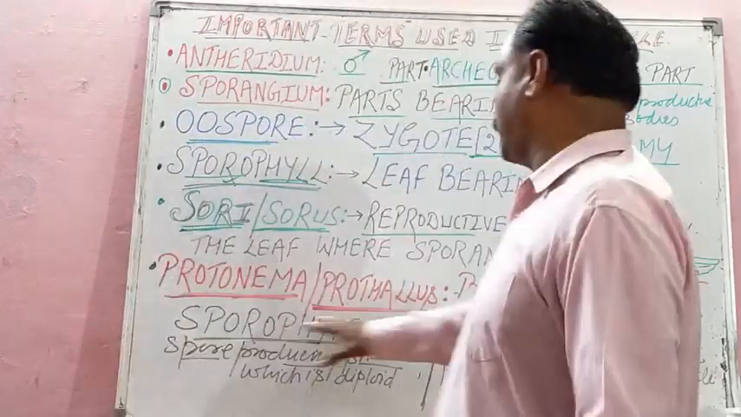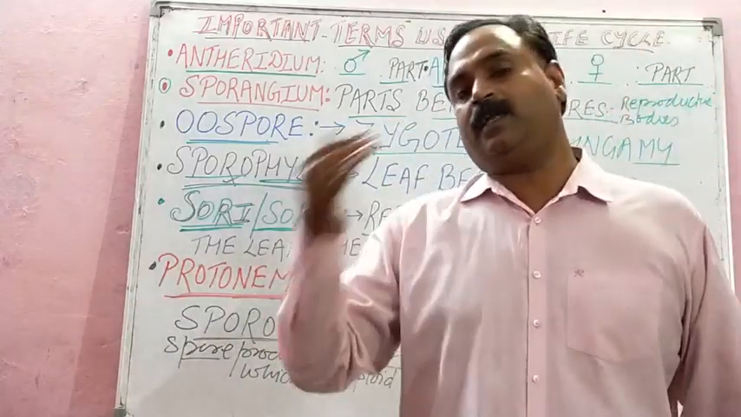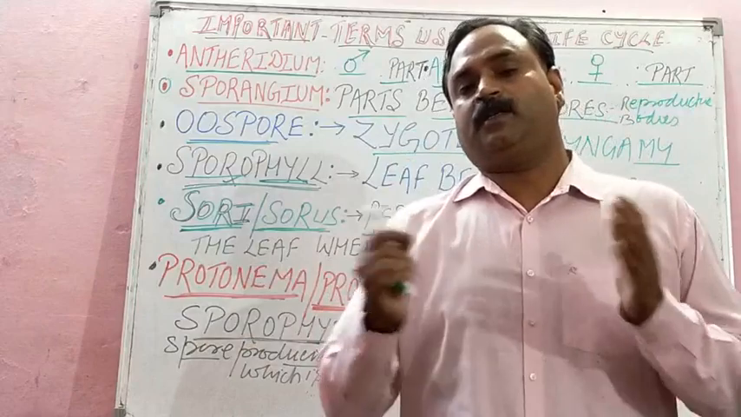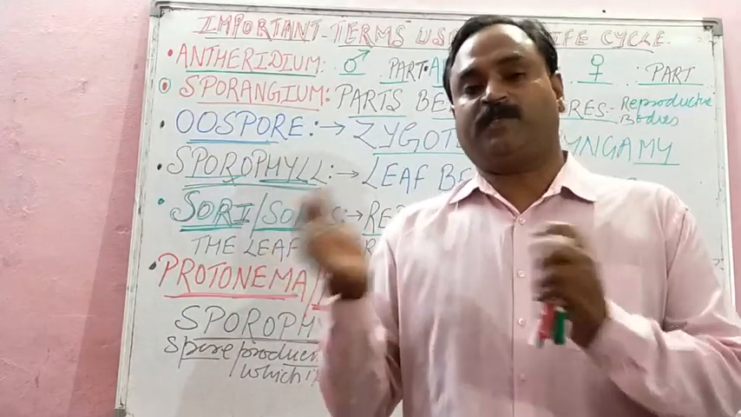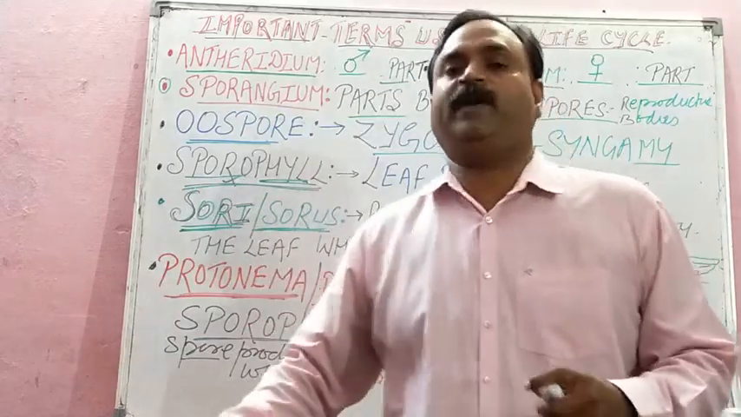So these two words will be used in alternation of generation also, isn't it? We have to study alternation of generation. Alternation of generation means two phases: the gametophyte phase in the life cycle alternates with the sporophytic phase.